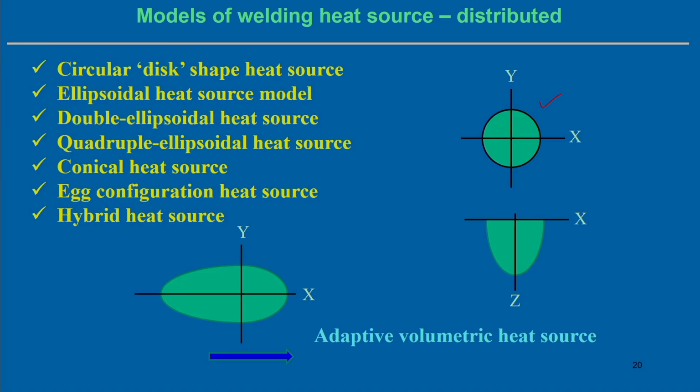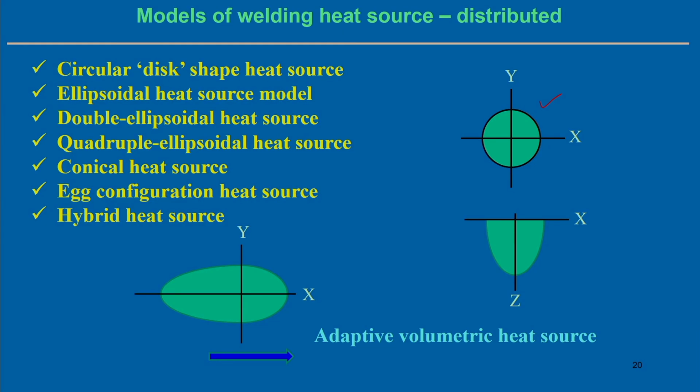Then we will also look at the quadruple ellipsoidal heat source model. In this case there is non-symmetric energy distribution not only because of the welding velocity, but also due to the different material properties in the case of dissimilar materials. In these cases the double ellipsoidal heat source model can be extended to the quadruple ellipsoidal heat source model. I can say that the quadruple or double ellipsoidal model is basically a specific derivative of the ellipsoidal heat source model.